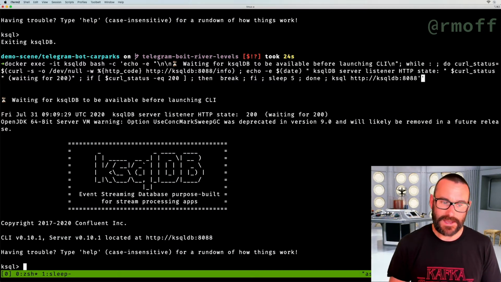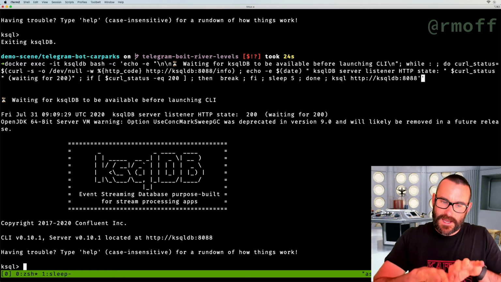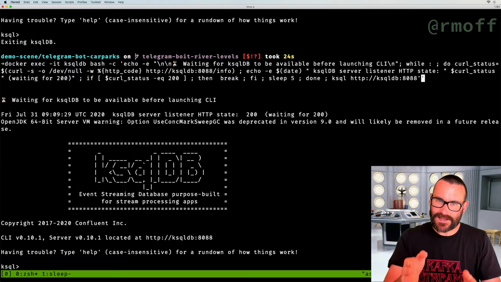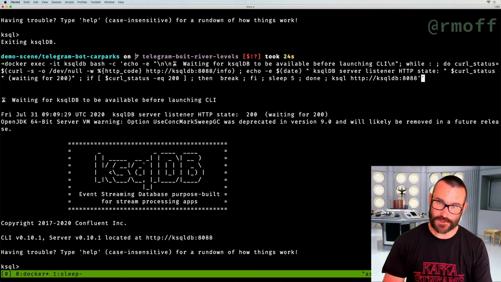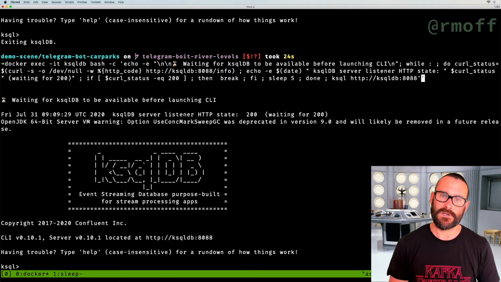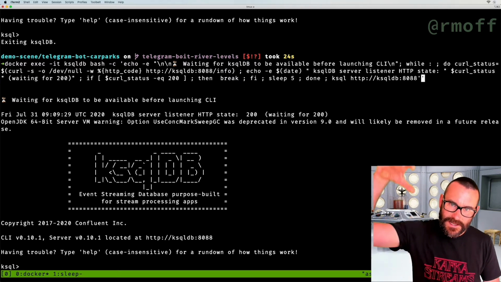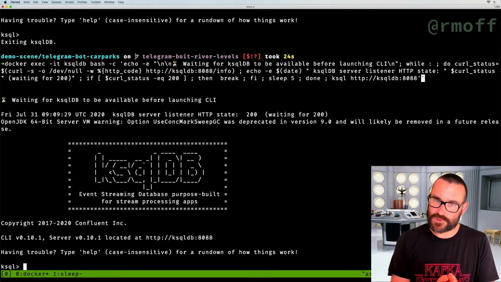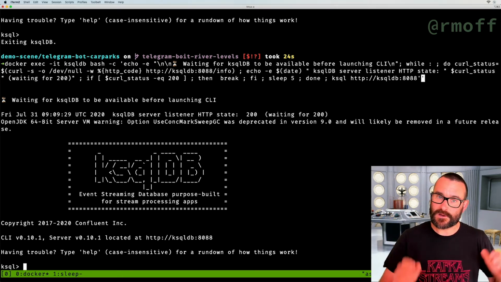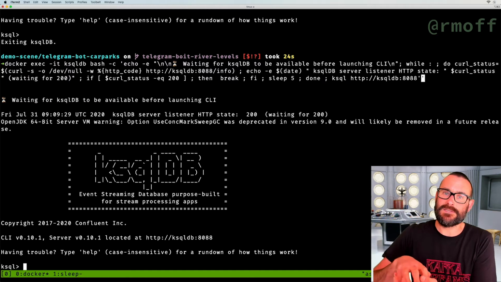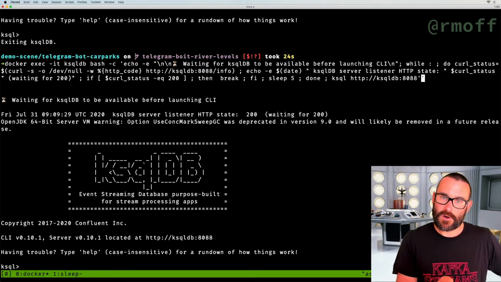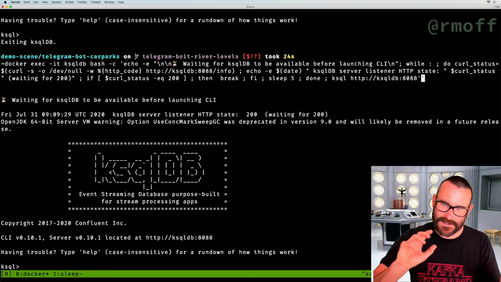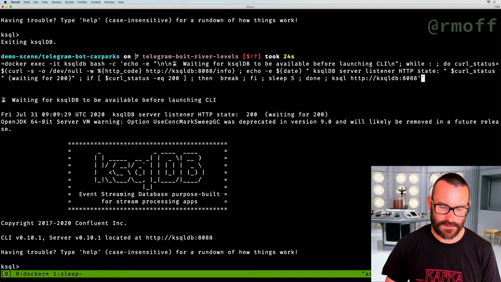So ksqlDB, it's this event streaming database. It's built on top of Apache Kafka. And if you distill it down several layers of abstraction, it's just a producer and consumer on data in Kafka. But it actually gives us this nice high-level abstraction on top of streams of data, both to work with them as streams of data, but also very cool to work with them as state. So to take a stream of data or to take a table of a stream of data. So this gets a little bit funky, but we're going to see how it pans out as we go through.